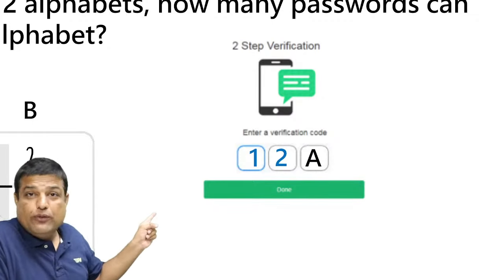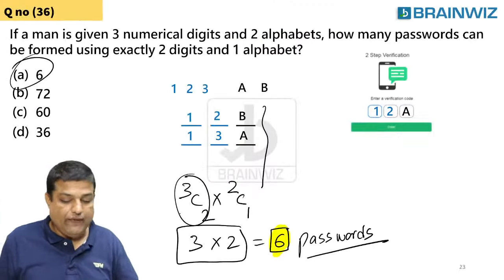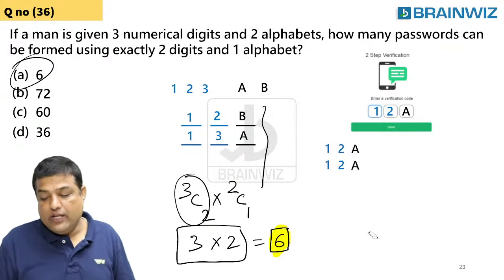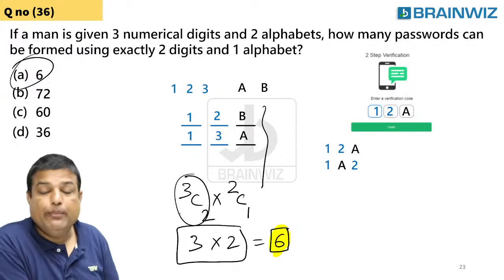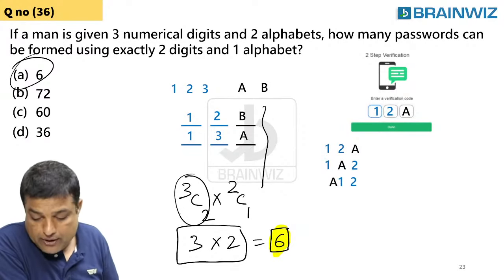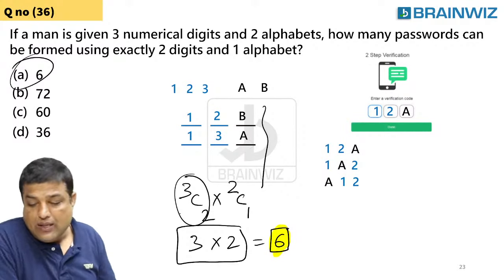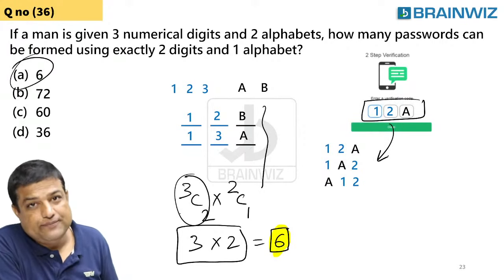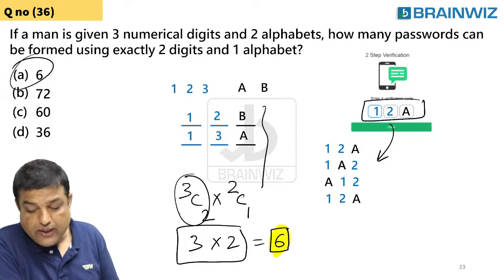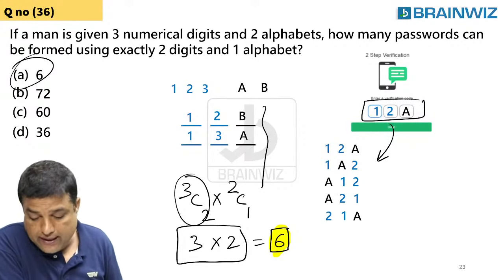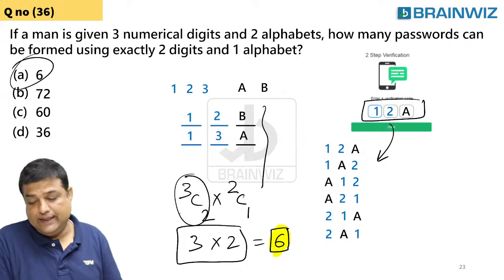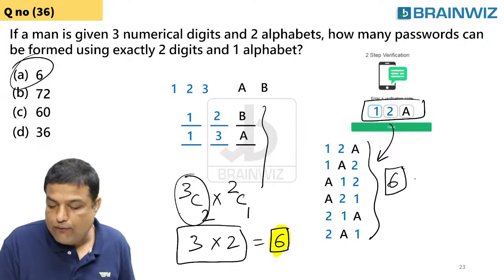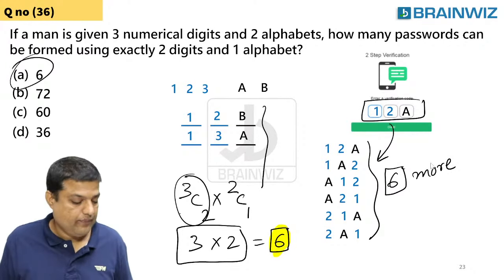With this single password 12A, I can create more passwords. You can shuffle them like this. It can be 1A2 or it can be A12. I'm using only one single password and I'm making different cases here. All are different. It can be A21 or it can be 21A, or you just shuffle these things. So how many passwords are formed? 6 more are formed with this.